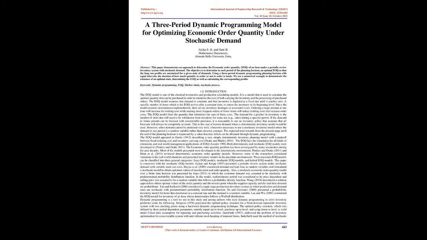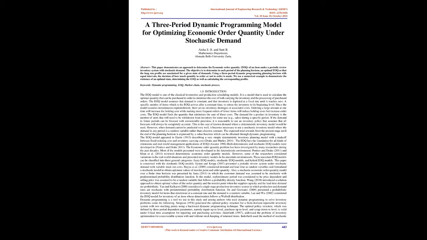1.0 Introduction. The EOQ model is one of the classical inventories and production scheduling models. It is a model that is used to calculate the optimal quantity that can be purchased in order to minimize the cost of both carrying the inventory and the processing of purchased orders. The EOQ model assumes that demand is constant, and that inventory is depleted at a fixed rate until it reaches zero. A specific number of items, which is the EOQ, arrives after a constant time, to return the inventory to its beginning level. Since the model assumes instantaneous replenishment, there are no inventory shortages or associated costs.